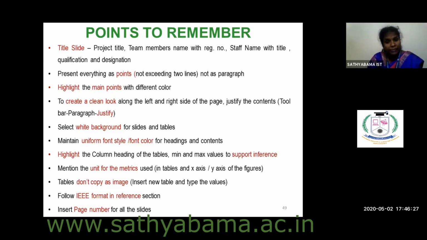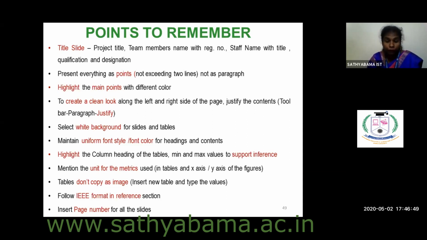Then if you're taking tables, don't forget to highlight the column headings. And if I am saying column heading, definitely if there is a unit, you have to mention the unit also. And the minimum value and the maximum value, try to give those in some other color so that it supports your inference.